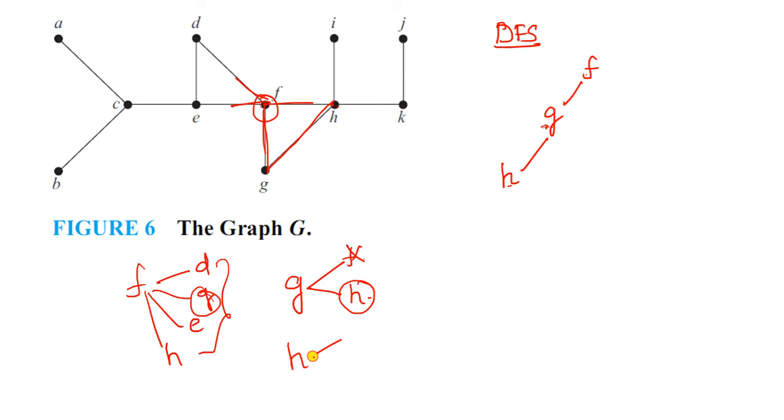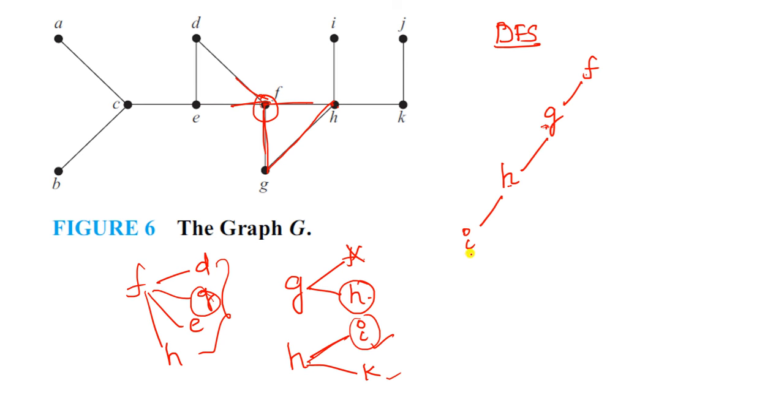Next see, H. Here how many vertices do we have? H is connected with I and K. These two edges exist with H. You can take any one, I or K. So here I take I. Okay, so see here, as a tree, first we have to insert the left part, and then we have to insert the right part.